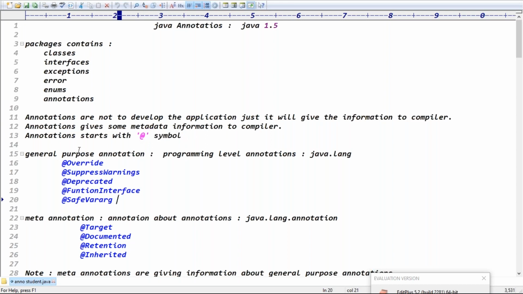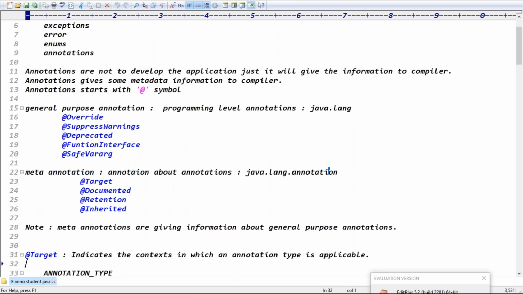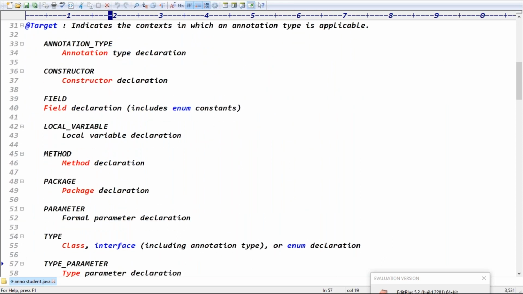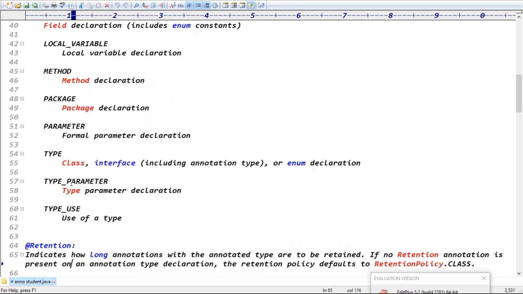General purpose annotations belong to the java.lang package. These are called meta annotations. Meta annotations belong to the java.lang.annotation package, right? Exactly. Two things are important here: Target and Retention. Target means at what level that annotation is applied. It can be applied at method level, constructor level, field level, local variable level, or parameter level. Target contains this many parameters.